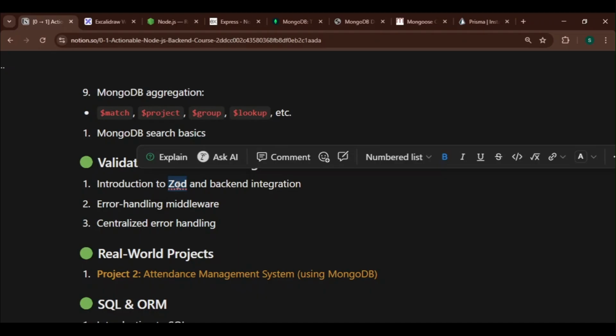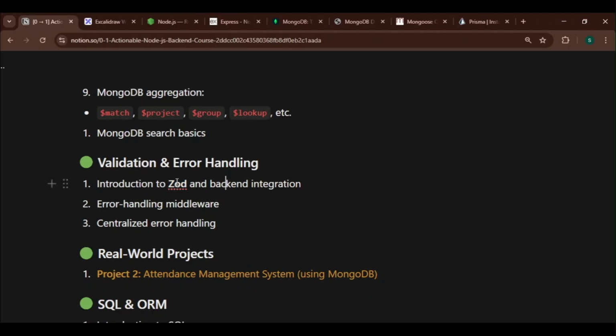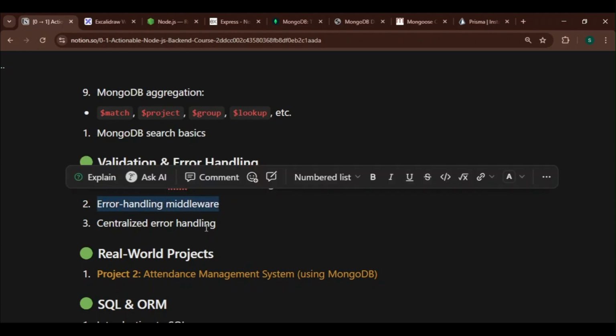It is a library that gives the power to validate the input during the development phase. So in this library, we can validate the request body. After that, we'll learn about the introduction of Zod and how to integrate it in our backend. And after that, we'll learn about the error handling middleware, and we'll make a centralized error handling middleware.